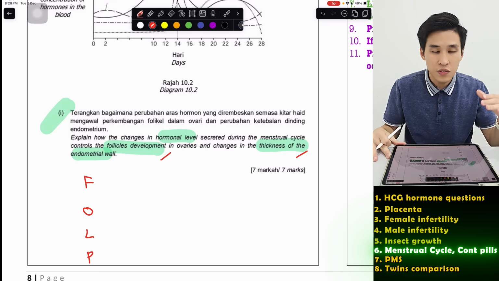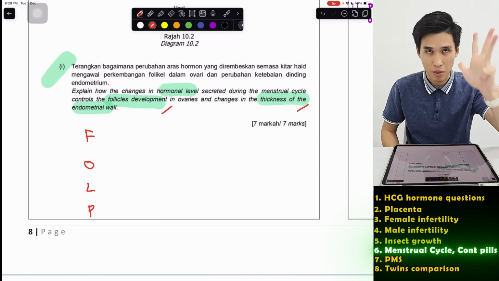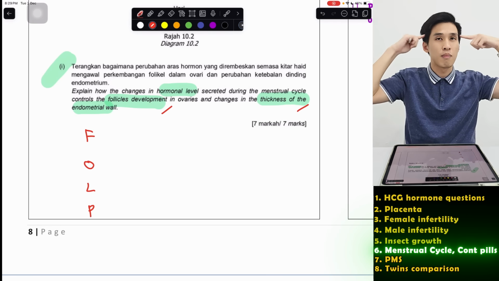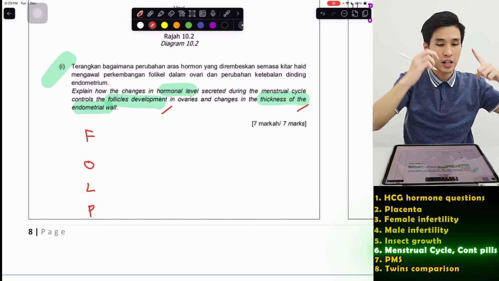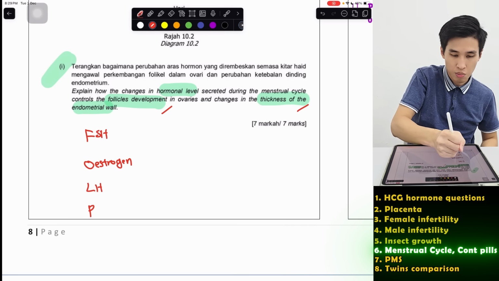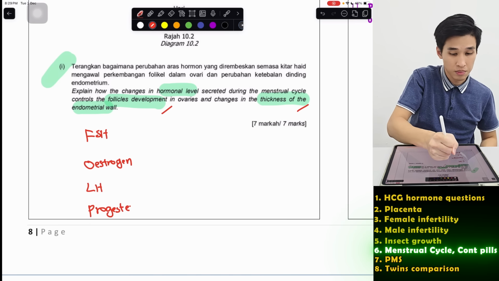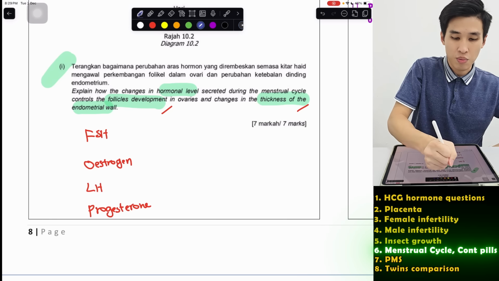So number 1, you need to know these 4 hormones are secreted in this order. Feed our 老婆. Remember? So where do they come from? First thing we need to know is up, down, up, down. Follicle stimulating hormone comes from our pituitary gland. So this is FSH, by the way, estrogen. This is LH, luteinizing hormone, and progesterone. Now, for hormones that have a short form, you can write the short form. So up, down means FSH comes from your pituitary gland.